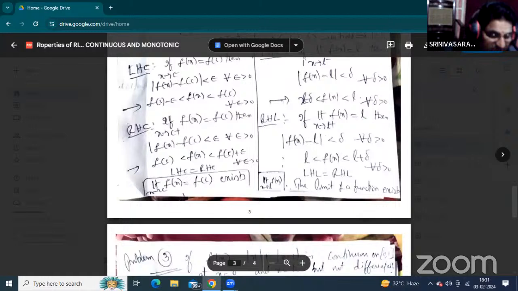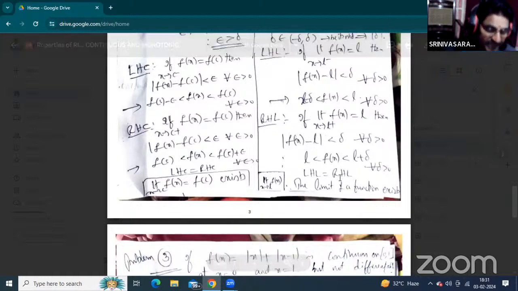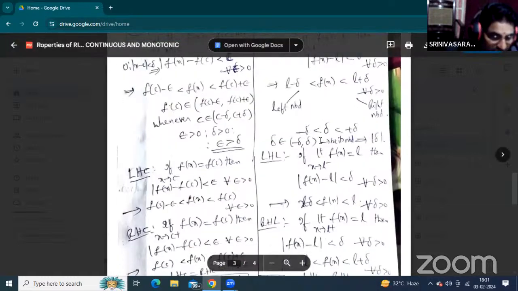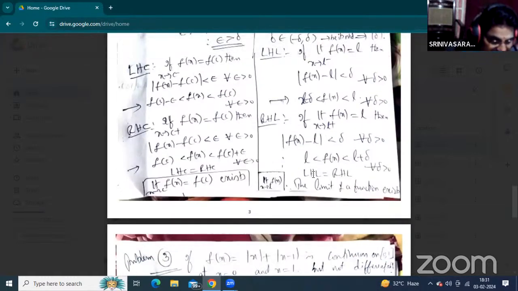When both limits are equal, left hand limit equal to right hand limit, then for the given function, the limit of the function exists. Okay. Now, what does it mean that the limit of the function exists? It means limit as x tends to L minus of f of x equals limit as x tends to L plus of f of x.